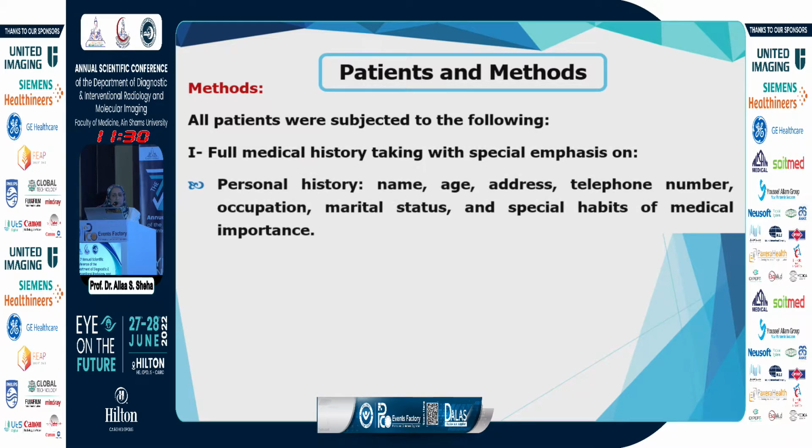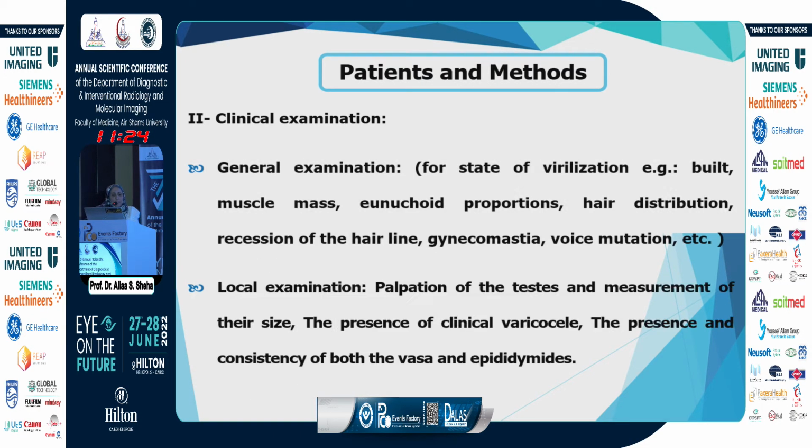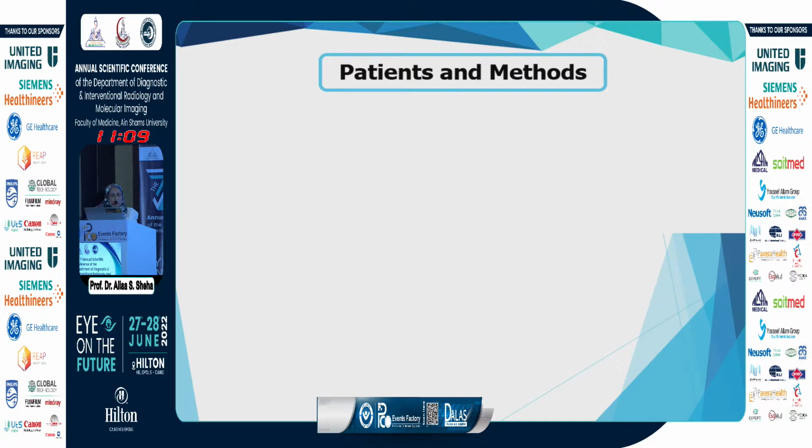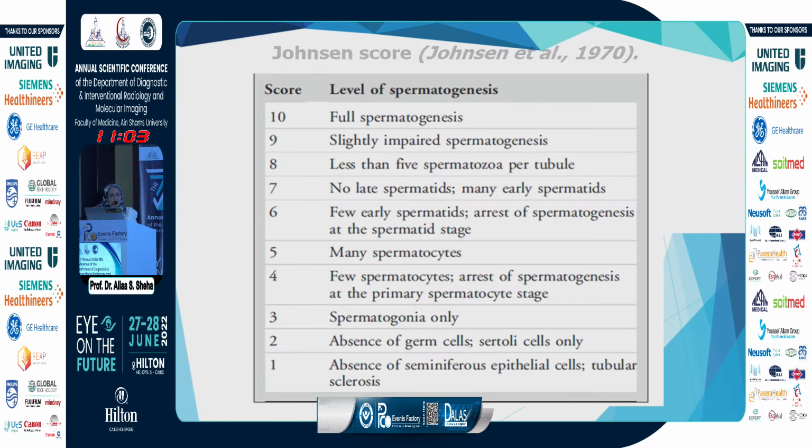All patients were subjected to full medical history, family history, past history, surgical and drug history. Clinical examination was done in the form of general examination for hair distribution, recession of hairline, gynecomastia, build and muscle mass. Local examination was palpation of the testes and the presence of varicocele and the consistency of the vasa. Of course, semen analysis was done, hormonal profile, and testicular biopsy finally.